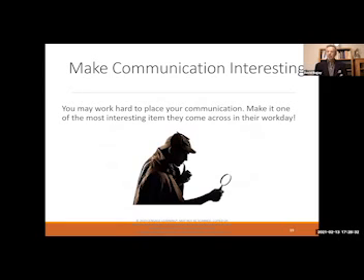Okay, make communication interesting. Use different kinds of sentences. Break it up. Toss in the semicolon. Make certain your communication is well written and keep it direct and to the point. We're going to talk about the voice of business also, which is active voice versus passive voice, in the days to come. We're going to talk about keeping us interested in the process.